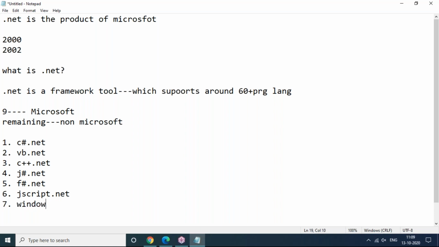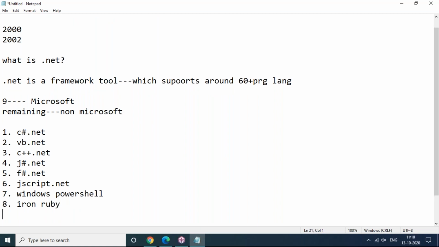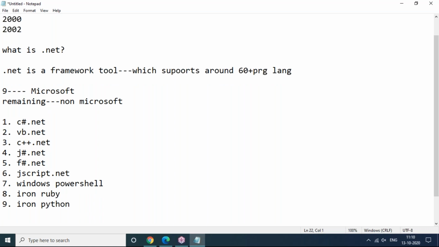Next Windows PowerShell. Next Iron Ruby. Next Iron Python. These are all 9 programming languages supported by .NET. The remaining non-Microsoft programming languages we need not list out. A lot of languages are there.